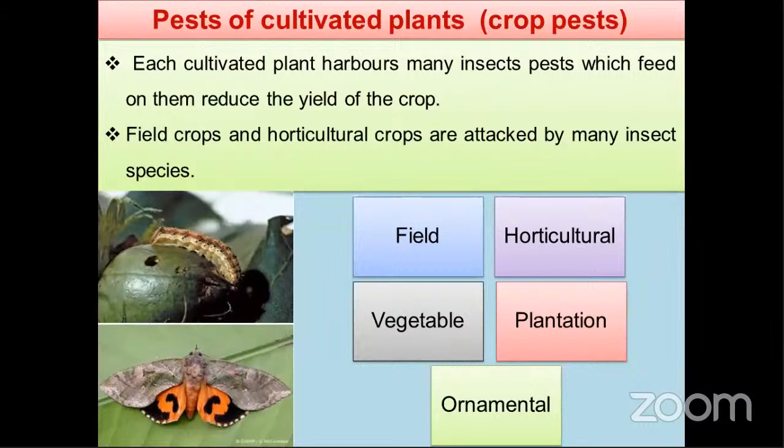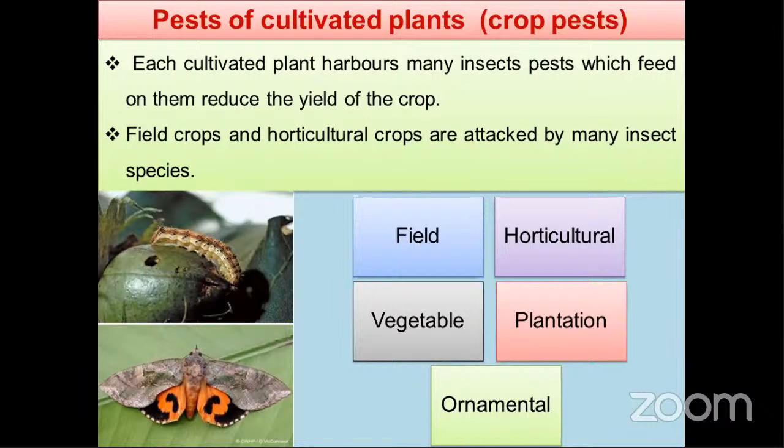What is meant by pests of cultivated plants? Insects which cause damage to cultivated crops we call crop pests. Each cultivated plant is favorable for many insect pests, which feed on them and reduce the yield of the crop. This is just an introduction class, where I am telling about entire entomology.